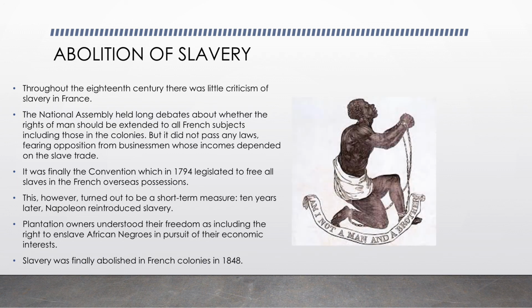Now, this is a picture, a very famous picture which was painted during that time. It says, "Am I not a man and a brother?" I'm your brother. So it's actually very common. Even today people say that. Some people, not us. So it just means that I have the same organs and I have the same body. I have the same functioning in my body. So I'm no different from you. I'm not your slave. I'm your brother. Okay.